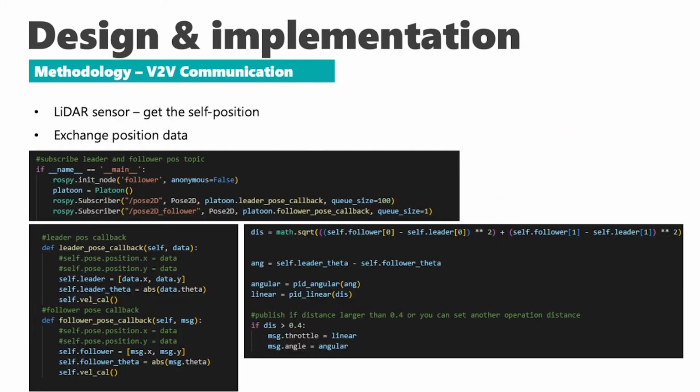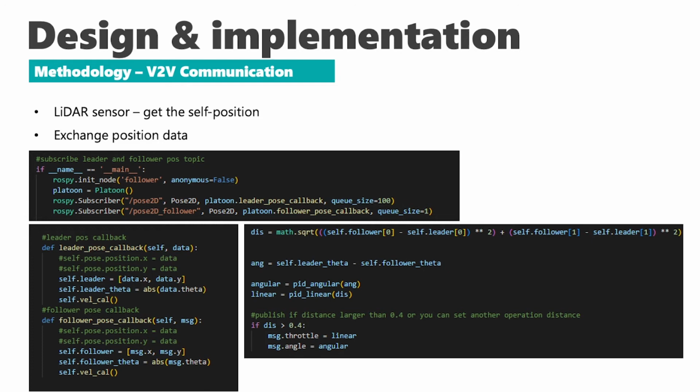Finally, we will get into the platooning system by using the data exchanging method. Please look at the figure on the top. There are two subscribers. One is subscribing to the leader position data topic, and the other one is subscribing to the follower position topic. And please look at the figure at the left hand corner. There are two callback functions to call back the subscribed position data, including the XY coordinates and theta of the leader and follower. Those data will be used in the program code shown in the figure at the right hand side.